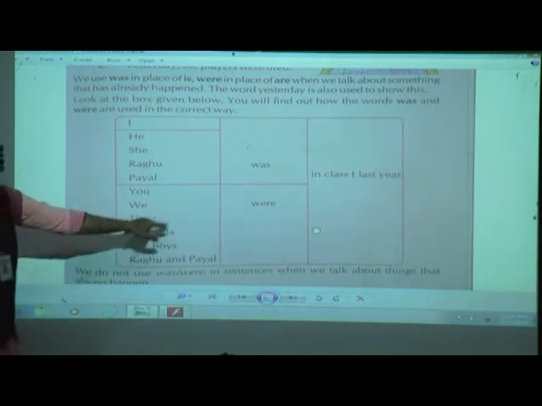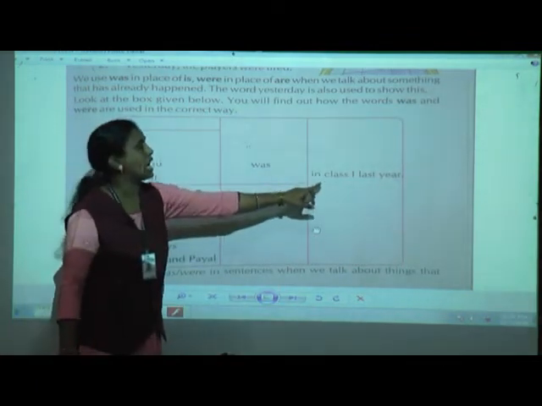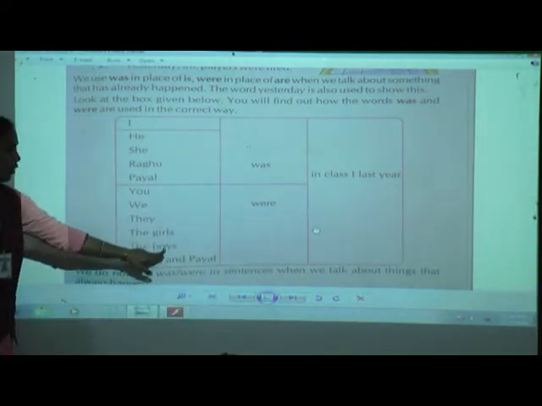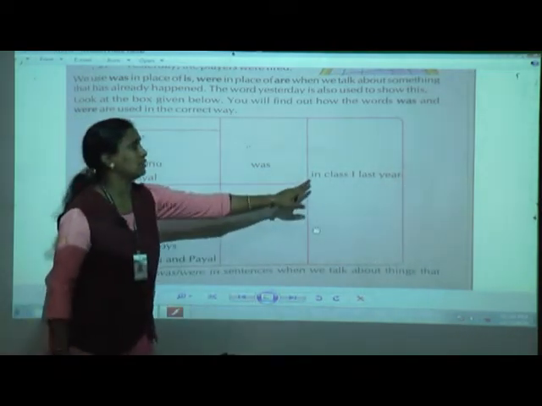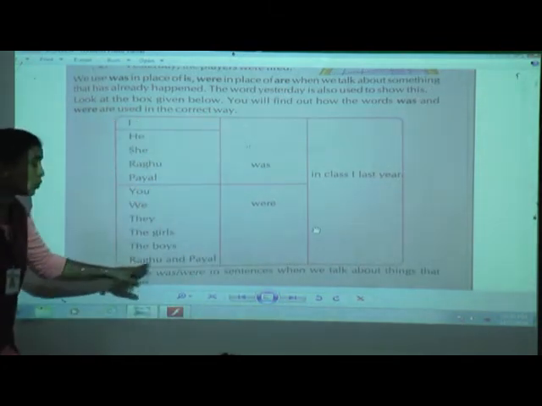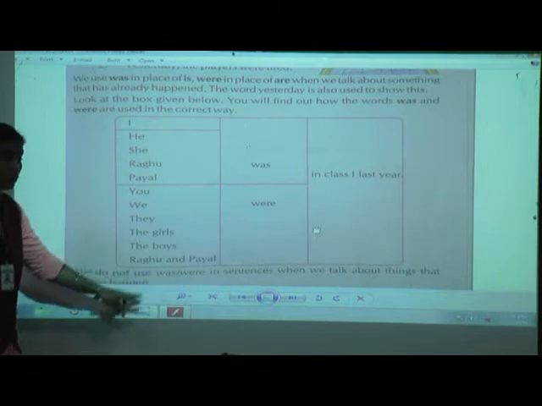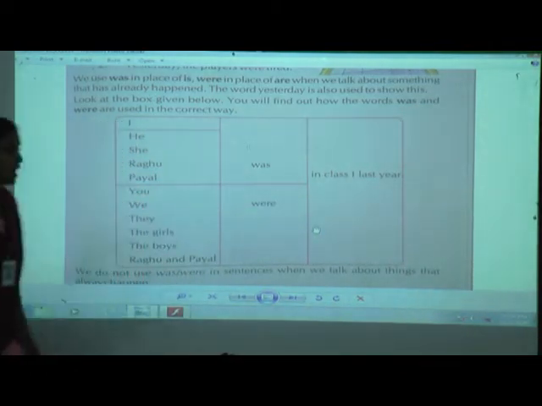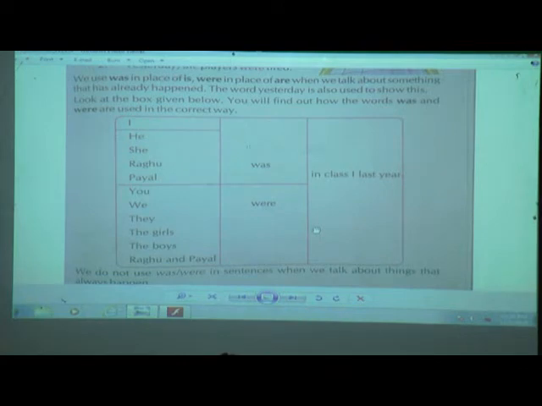The girls were in class first last year. The boys were in class first last year. Now children, Raghu and Payal, both of them, okay. Raghu and Payal were in class first last year. So children, you understood the table now?